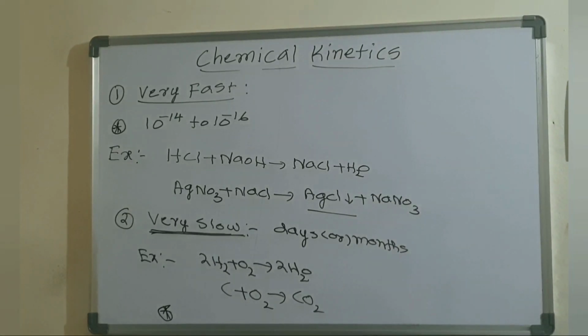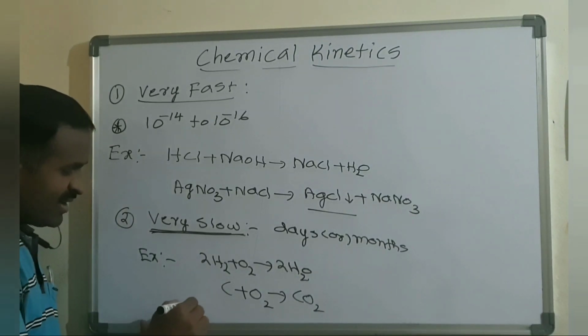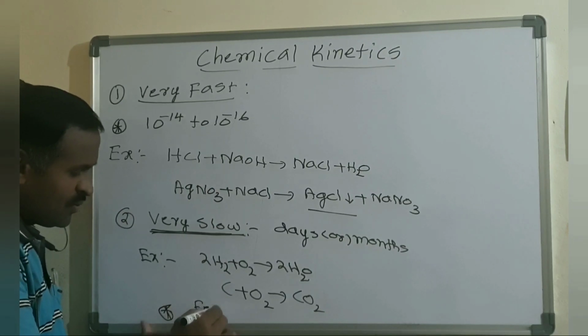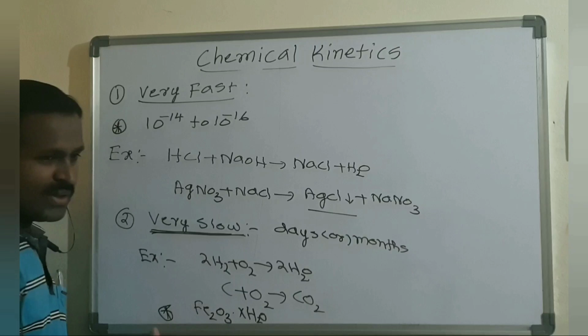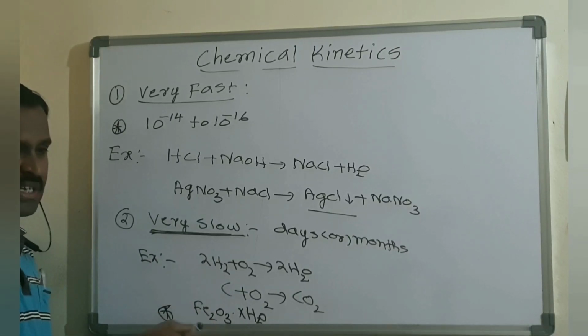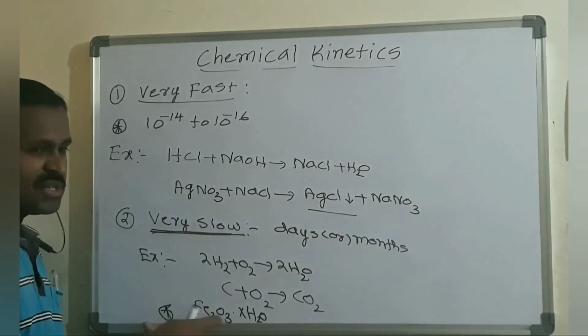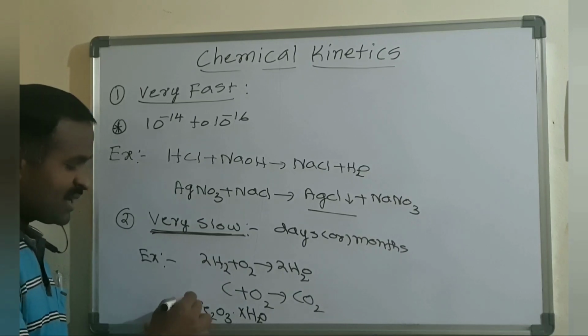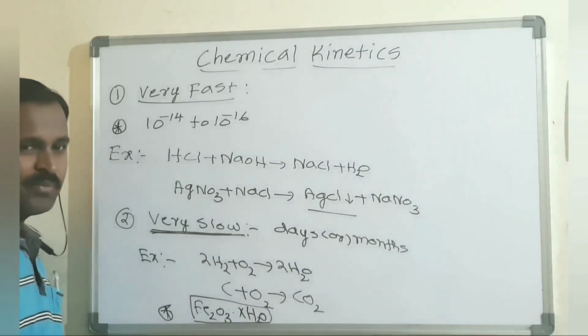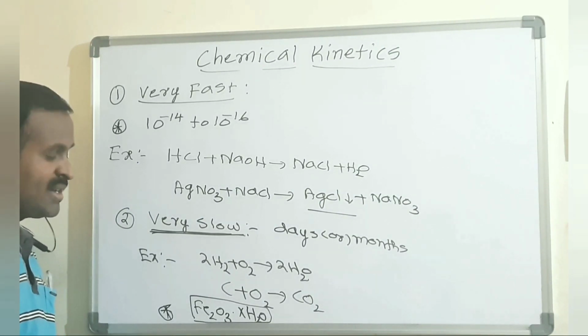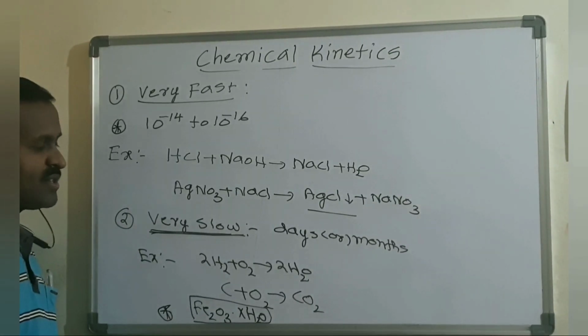This rusting of iron is also a very good example of a very slow reaction. In the rust formation, the surface of the iron, when it is exposed to atmospheric moisture and oxygen, forms rust. That rust formula is Fe2O3·xH2O, that is Fe2O3 with x moles of H2O. This formation of rust is also a very slow reaction.